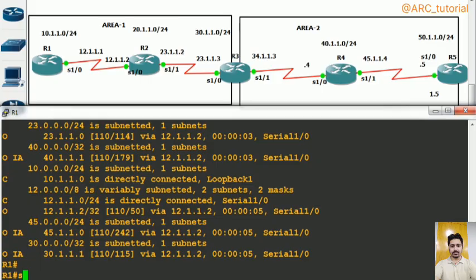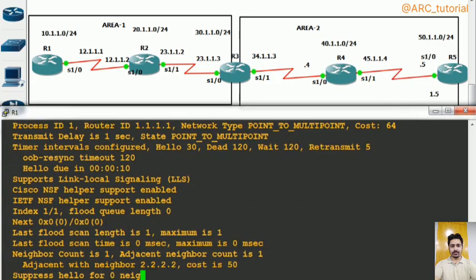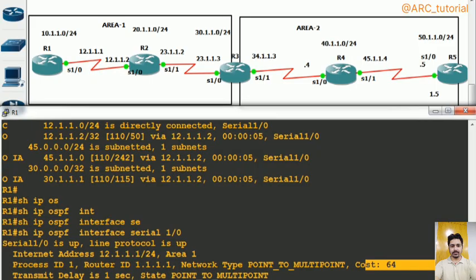So this time it will not add the cost which is configured on its own interface. Let me show you. Show ip ospf interface serial 1/0. What is the cost of this interface? However, it is receiving updates on this interface from this neighbor, so it should have considered the cost of this interface only. Are you getting my point or not?